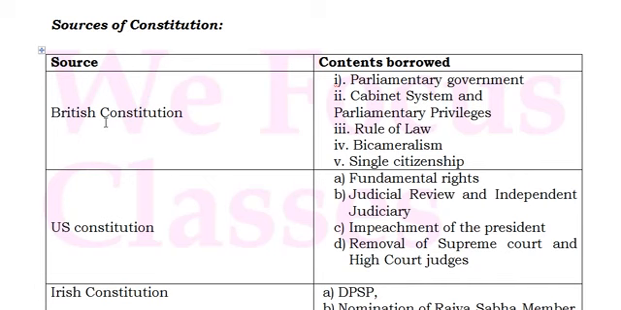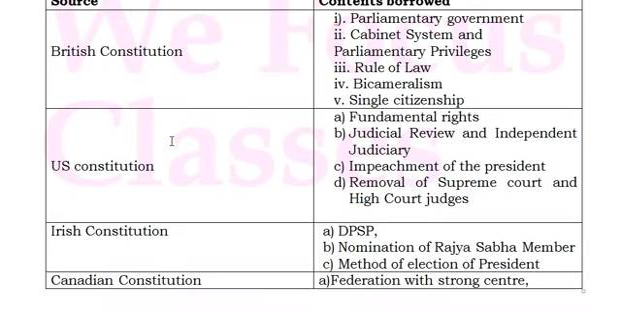The single citizenship question was asked nearly 3 to 4 times in the exam. Friends, this is very important. See, in SSC CGL the questions will be repeated again and again. And they have also adopted from the US Constitution the fundamental rights, judicial review, the independent judiciary, and impeachment of the president. The fundamental rights are taken from the US Constitution, judicial review is also taken from the US Constitution, impeachment of the president is taken from the US Constitution, and removal of Supreme Court and High Court judges is also taken from the US Constitution.